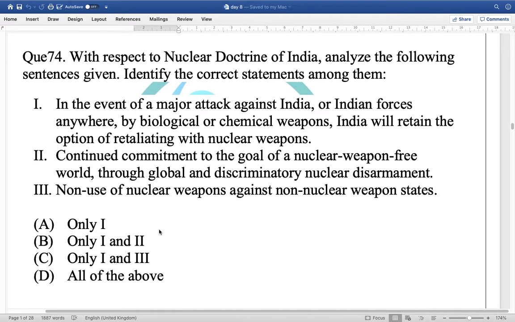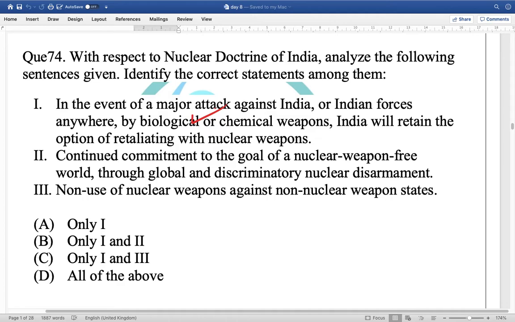Question 74. With respect to the Nuclear Doctrine of India, analyze the following statements and identify the correct ones. Which statement among these is correct? The options available to us are: in the event of a major attack against India or Indian forces anywhere by biological or chemical weapons, India will retain the option of retaliating with a nuclear weapon. The first statement says that if we face a biological or chemical attack, we can also respond with a nuclear weapon. The first statement is correct.